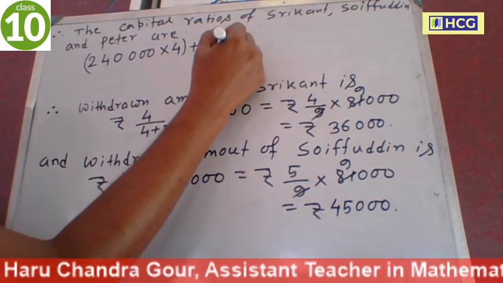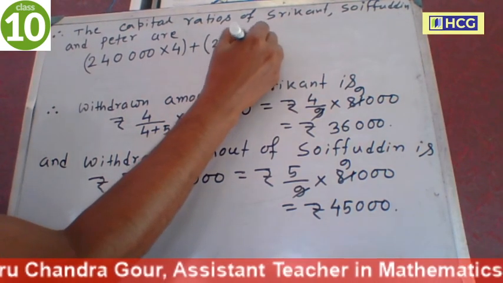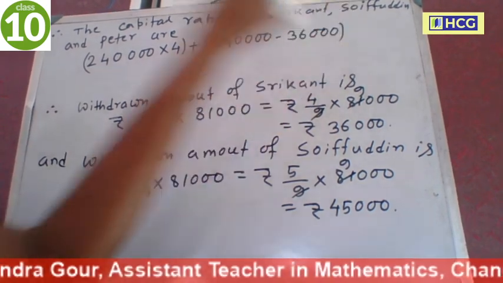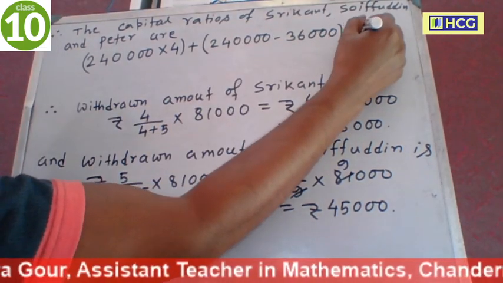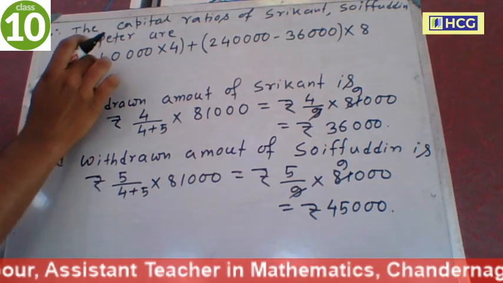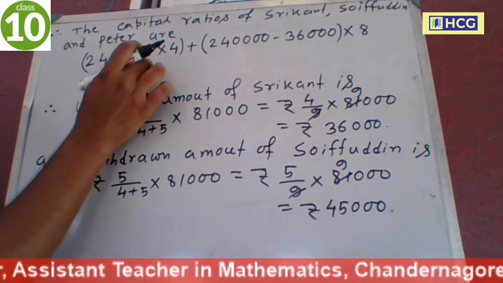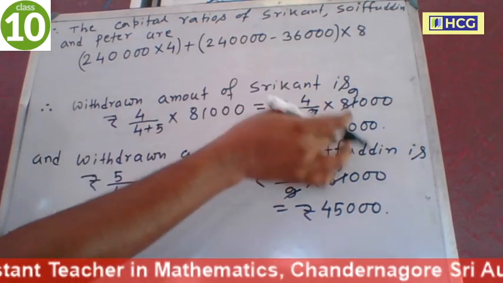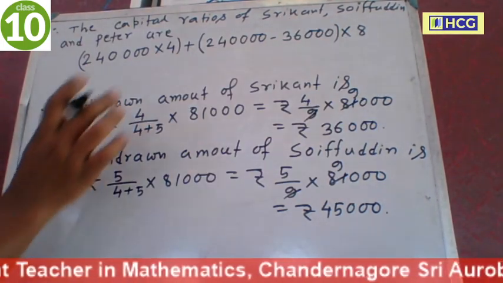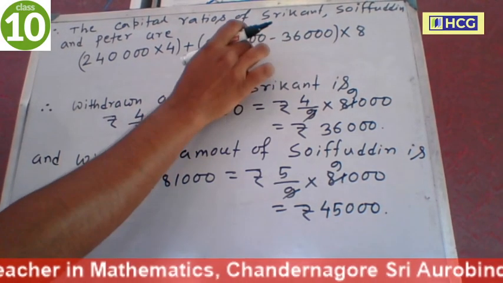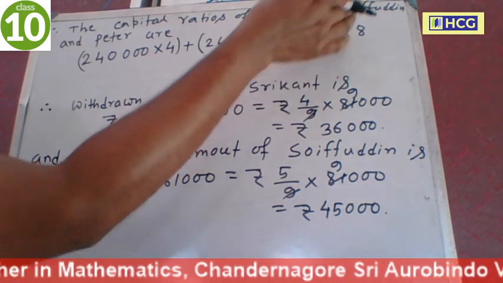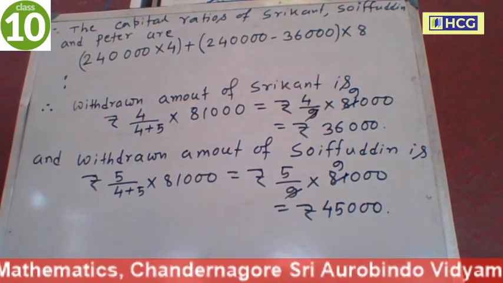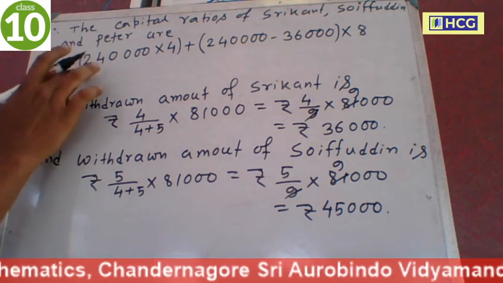So the remaining money that was invested is 2,40,000 minus 36,000. This is invested for 8 months. 2,40,000 invested for the first 4 months, and after 4 months he withdrew 36,000. So the money invested is 2,40,000 minus 36,000. This money is invested for 8 months, into 8. Now calculate Saifuddin.